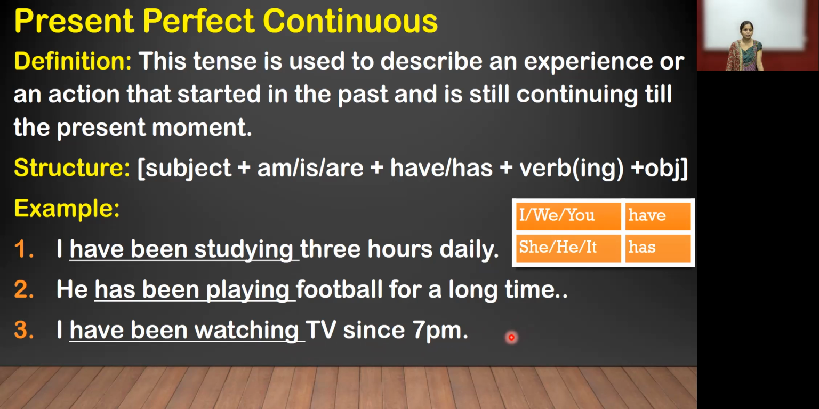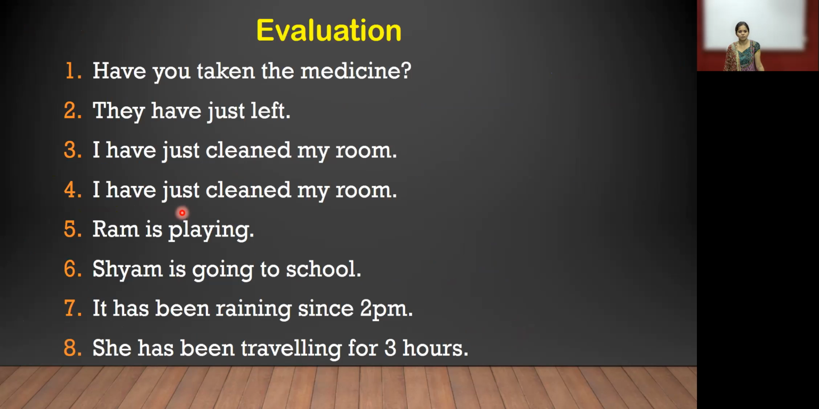Now, in the present tense, we have seen 4 forms. So I hope you can understand very properly. If you can't understand, you can write what you can't understand in the comment box. Now we can see the evaluation. There are 8 examples given in the evaluation. And you want to identify the tense and the form of the tense from these 8 sentences, and write down the answer in my comment box.